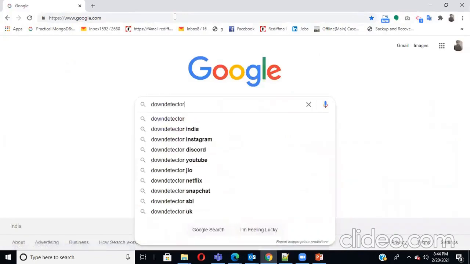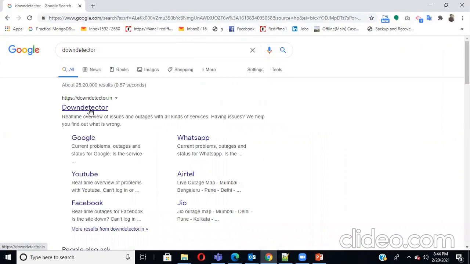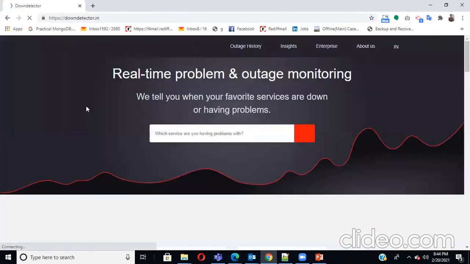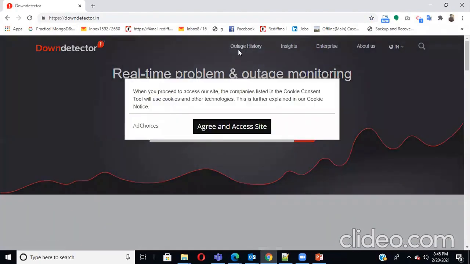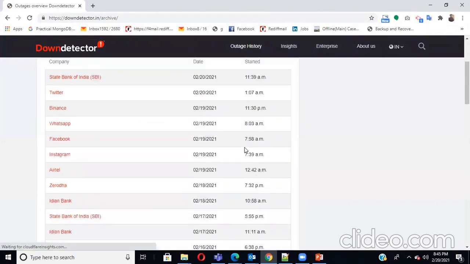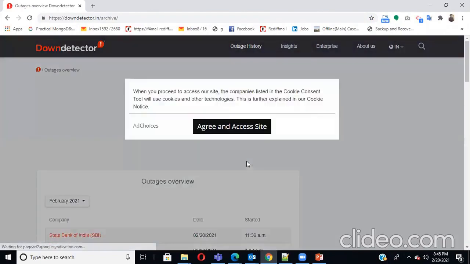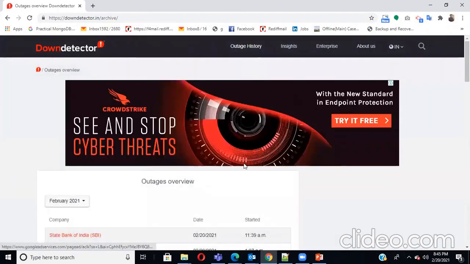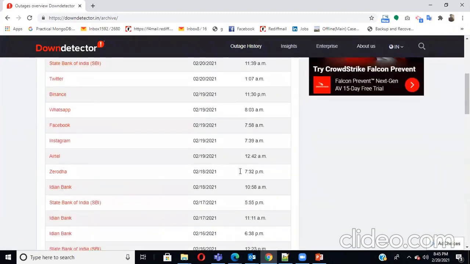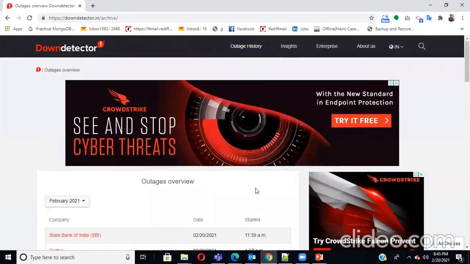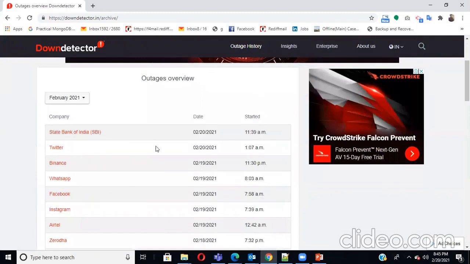Now there is a global site for it also. So for instance, if I go here, I can look up any company. If I click on outage history, it tells me which company, within which month, whose sites go down, and how frequently they're going down. So let's say for the month of February, I can see that State Bank of India went down. It was today morning, India time, 11:45.